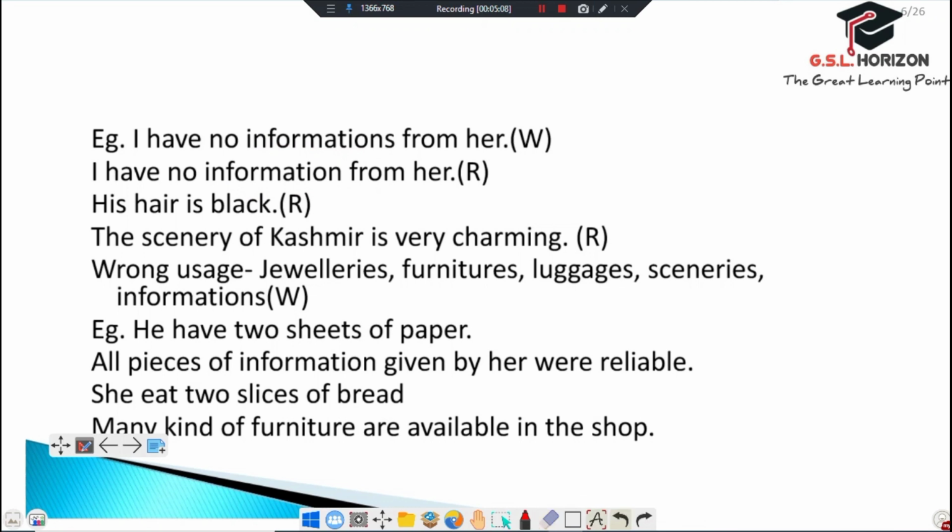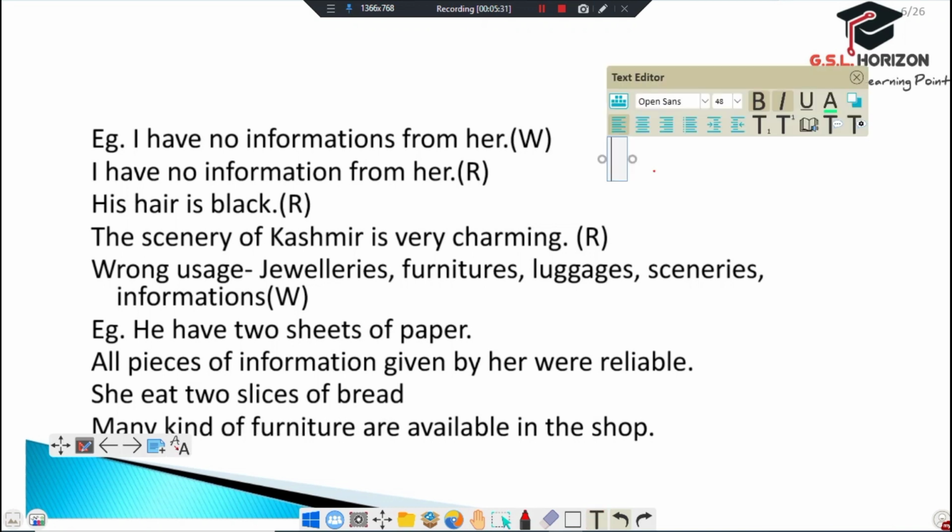His hair is black. This is right, because here we can't use hairs. It becomes wrong. Guys, it becomes wrong.